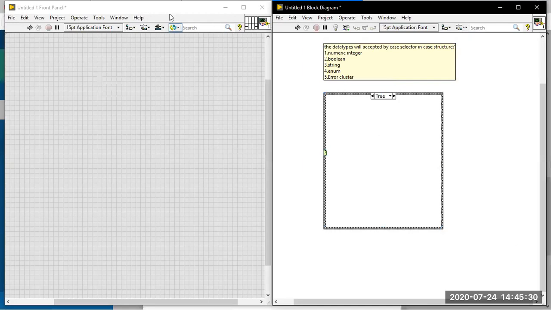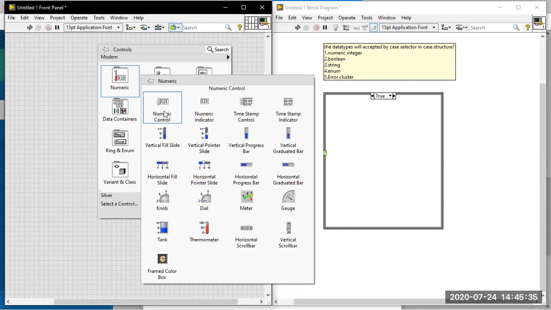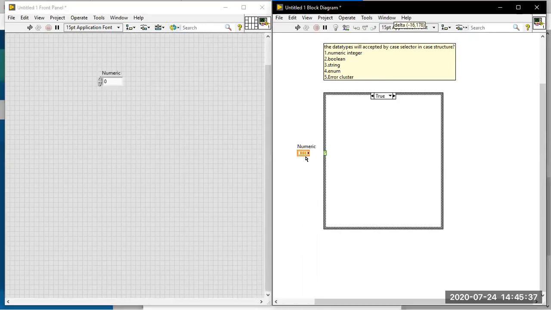Sorry. Okay, so I'm doing a new untitled front panel. Now here I'm going to place the numeric control. I'm placing the numeric control here, and yes, it is DBL that will be available.